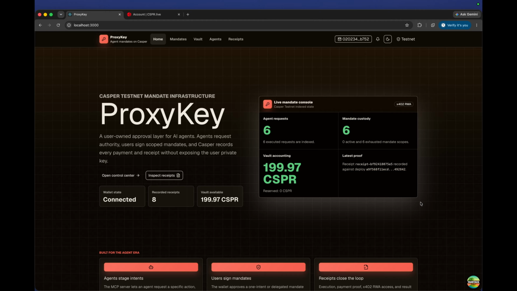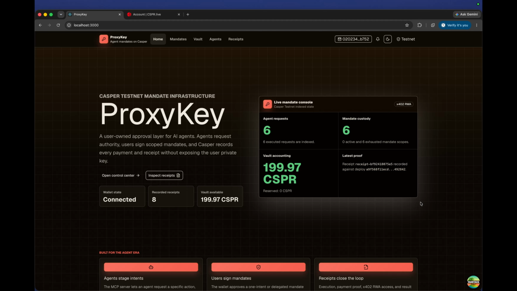AI agents are becoming capable enough to discover opportunities, call APIs, and trigger transactions. The problem is that today's wallet model was built for humans clicking buttons, not autonomous agents. Giving an agent a private key is too dangerous. ProxyKey solves that by turning agent actions into user-owned Casper mandates.